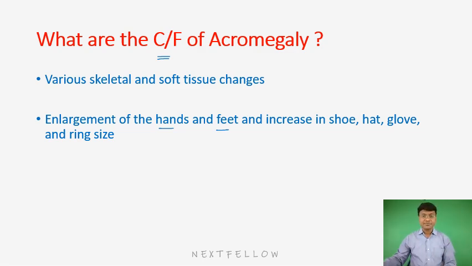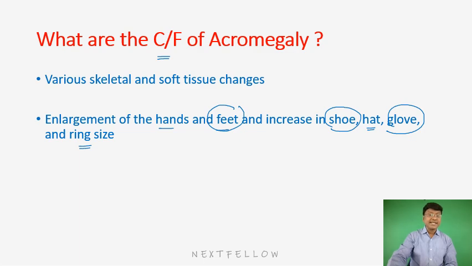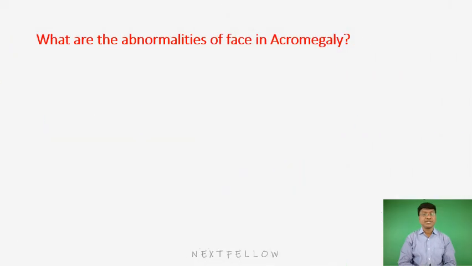Because of the enlargement of the hand, there will be an increase in the size of the glove, and because of the enlargement of the foot, there will be an increase in the size of the shoe. Even the head circumference is increased, and that is the reason why the size of the hat is also increased. The diameter of the finger is increased, so that is the reason why your ring size is also increased. That is the skeletal manifestations that you will observe in patients with acromegaly.